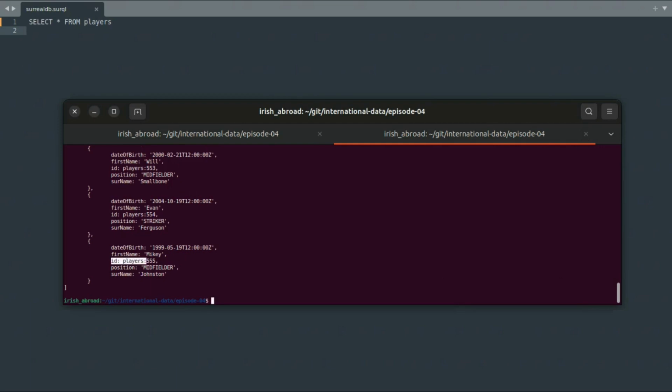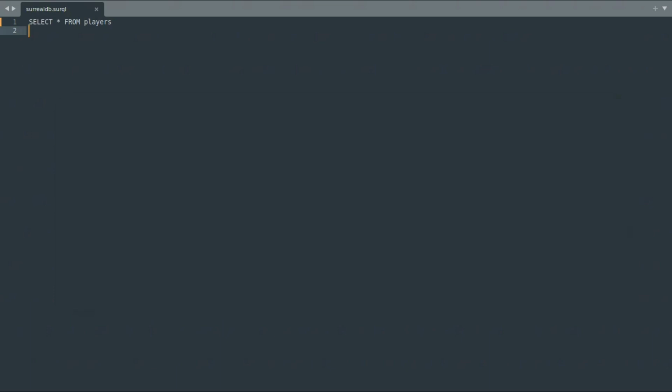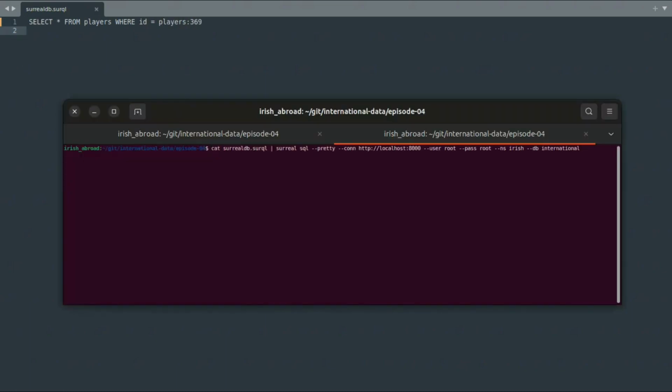If you look at the ID field, you can see that the table name is prepended to the ID value of each player object from the JSON file. Now, let's find Robbie Keane's entry on the table by adding a where clause with his player ID, players:369. Running the query now shows the record for the former Ireland captain.